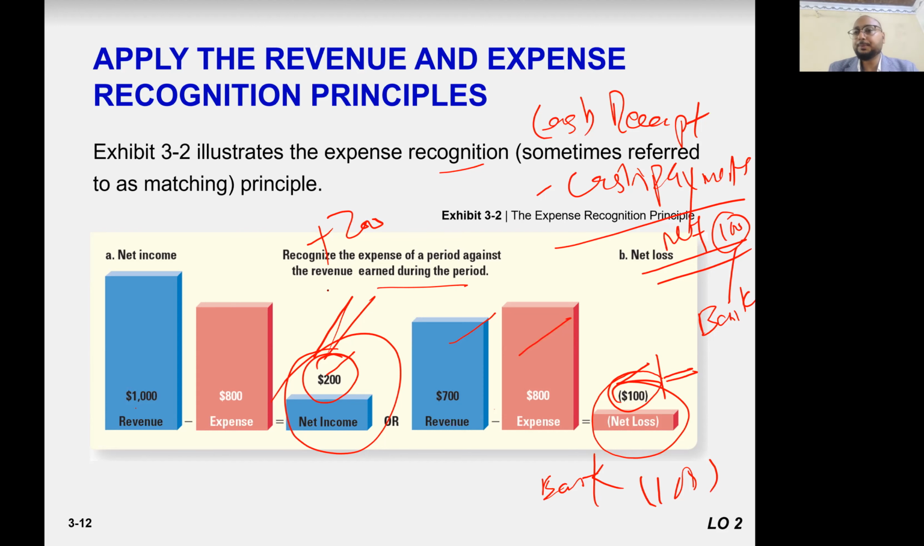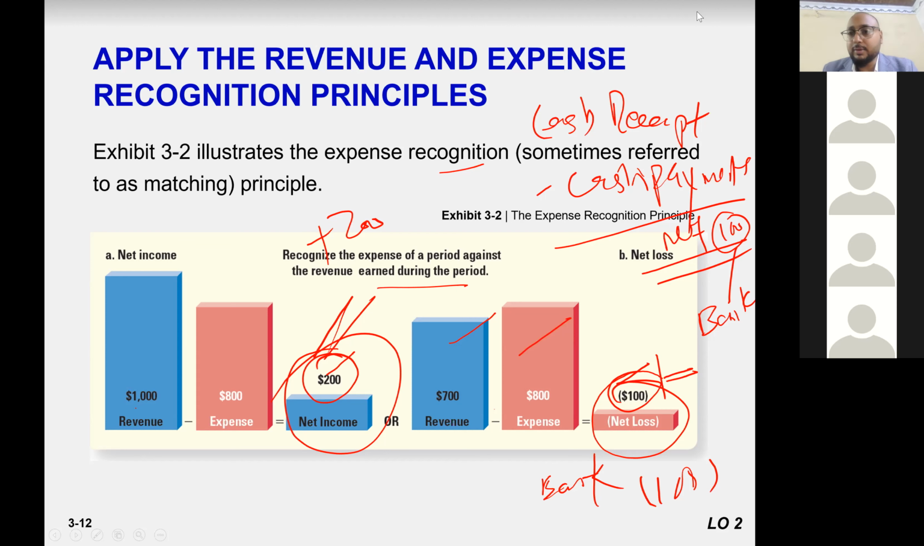Are we clear? Let me ask one by one because this is very important and all our future discussion depends on these two principles. Mirko, understand?